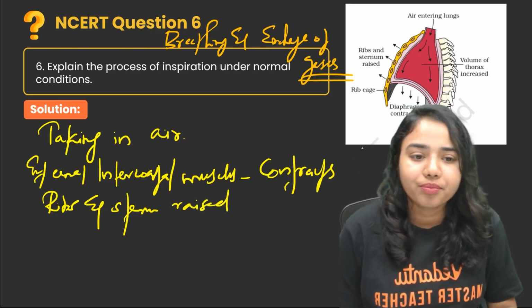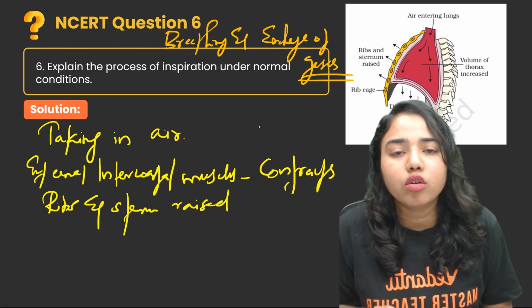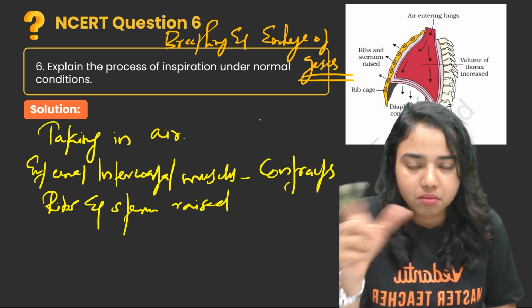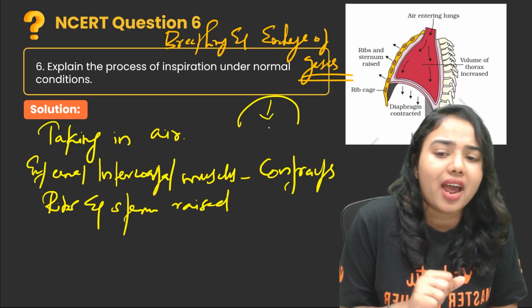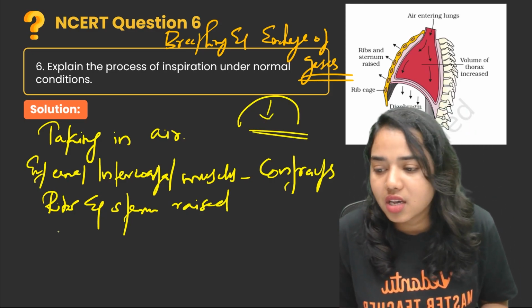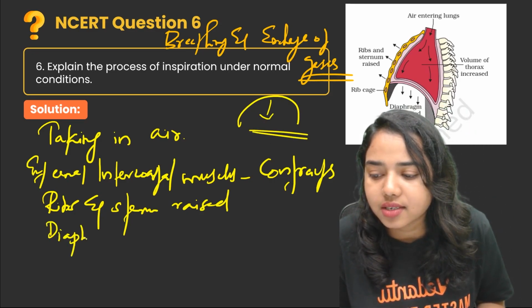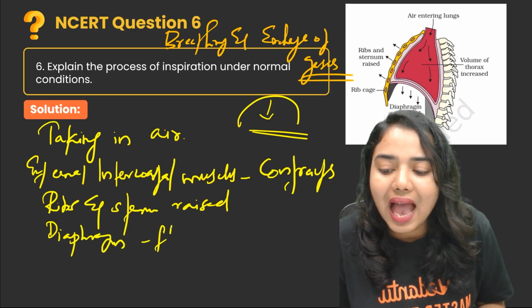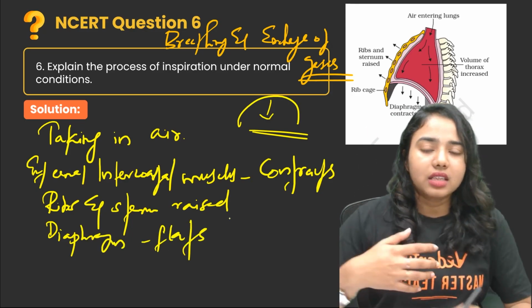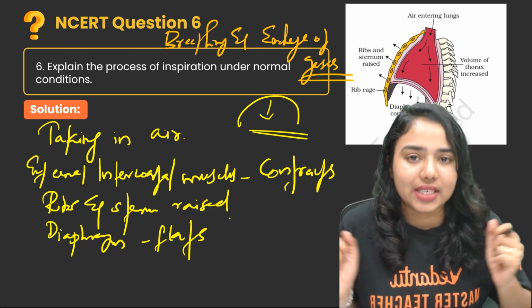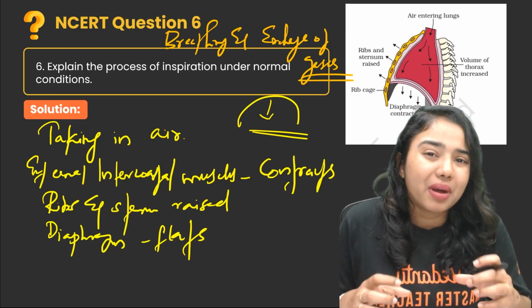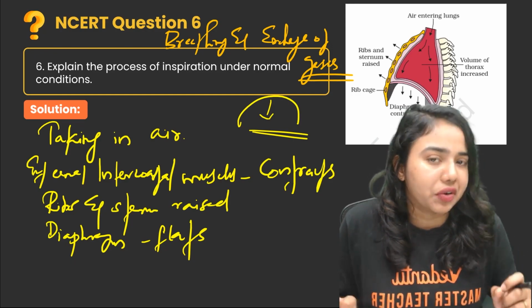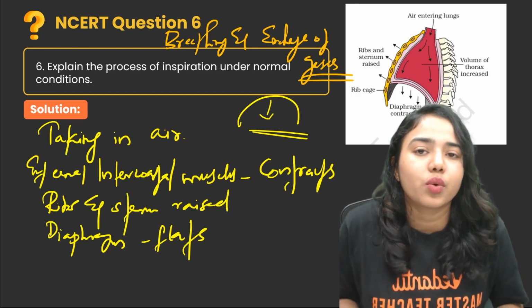And the diaphragm gets contracted. We know the shape of the diaphragm is dome. It is dome shaped. And during inspiration, it gets contracted. That means it becomes flat. So the diaphragm becomes flat. As a result, the thoracic cavity's volume increases. If the thoracic cavity's volume increases, that means the pulmonary cavity's volume also gets increased. That means the lungs' volume also gets increased.